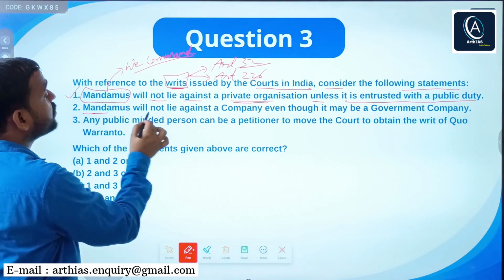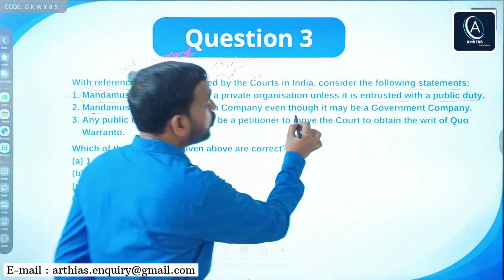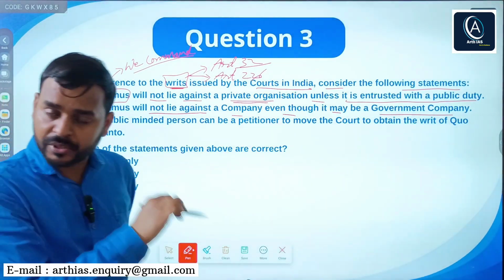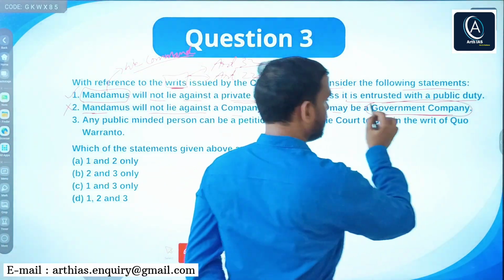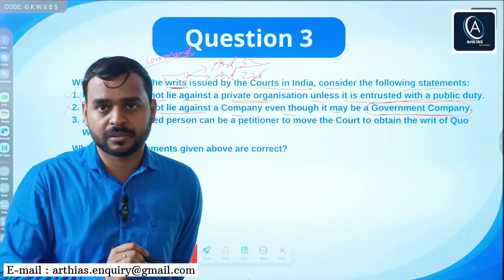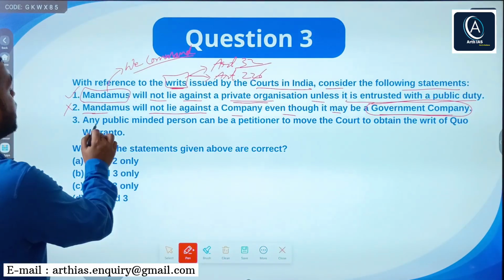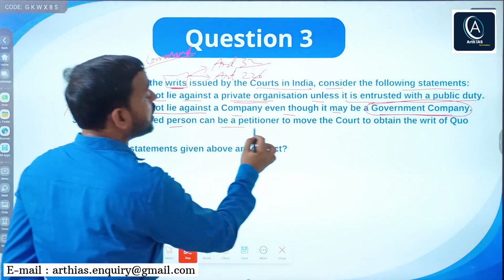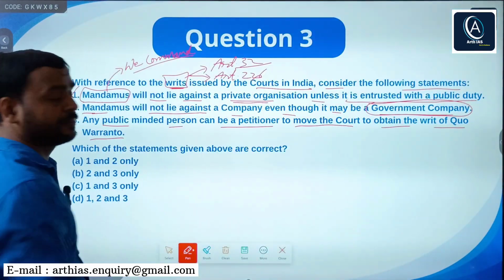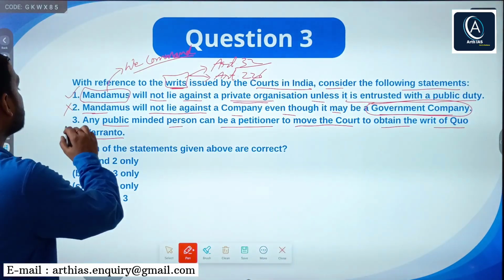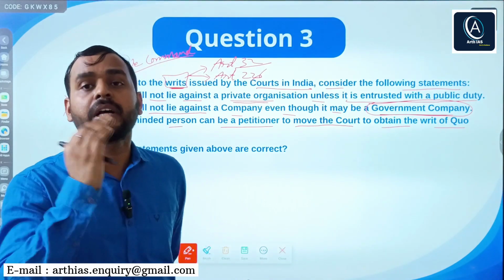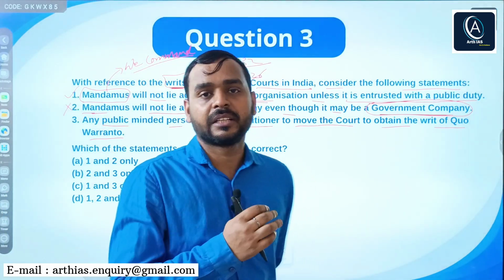The second statement says mandamus will not lie against a company even though it may be a government company. Wrong. Mandamus can be issued against a government company, for example PSUs. Next, any public-minded person can be a petitioner to move the court to obtain a writ of quo warranto. Quo warranto means by what right, or you can say by what order. Simple.